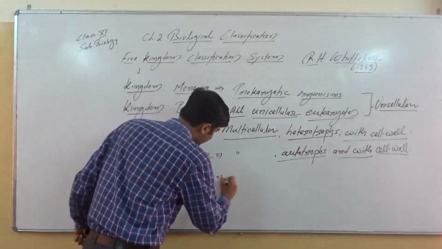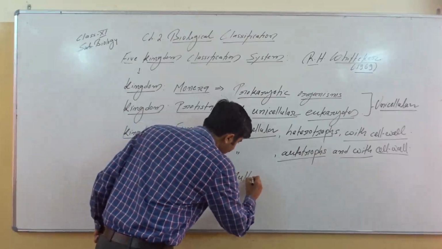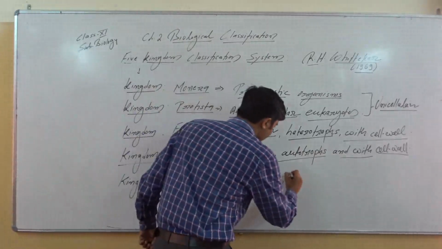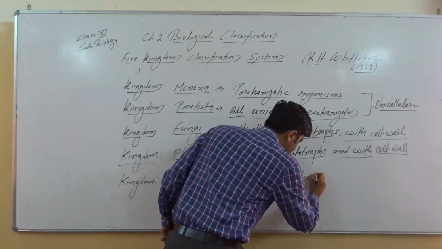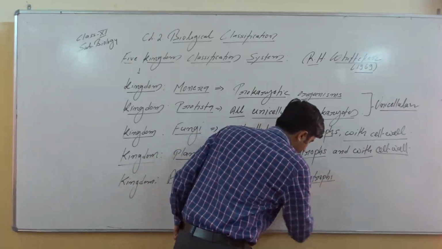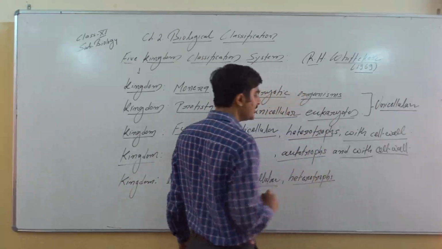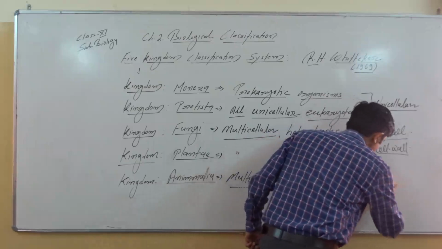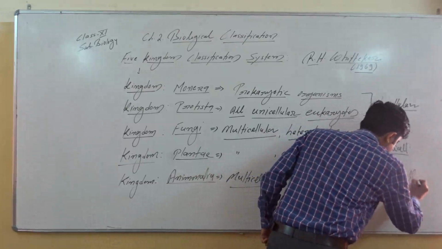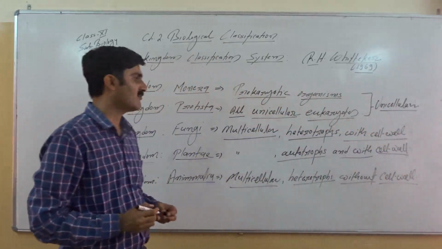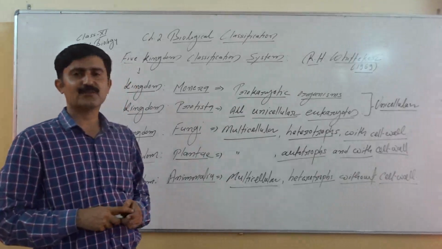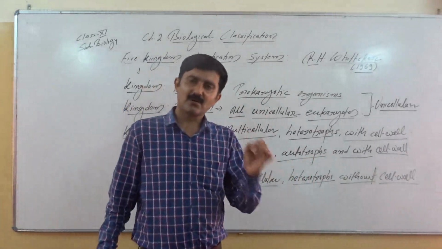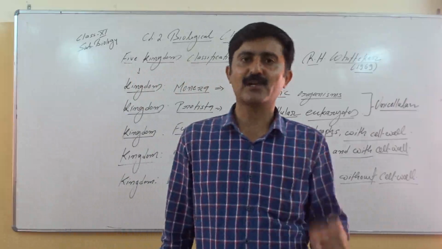The last kingdom, animals. All these three are multicellular. Animals are heterotrophs: multicellular heterotrophs without cell wall. All of us know animals are devoid of cell wall. This is very scientific: according to the 5 kingdom classification, animals will be multicellular only.